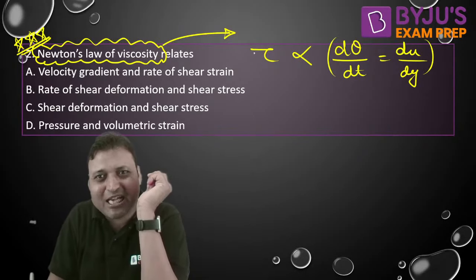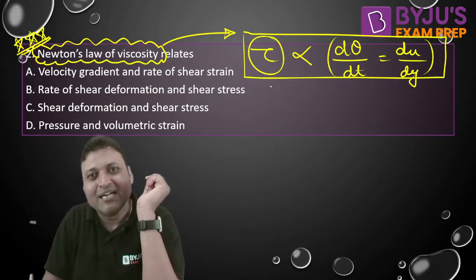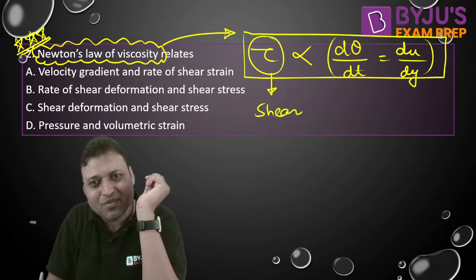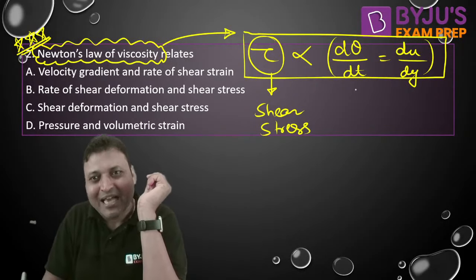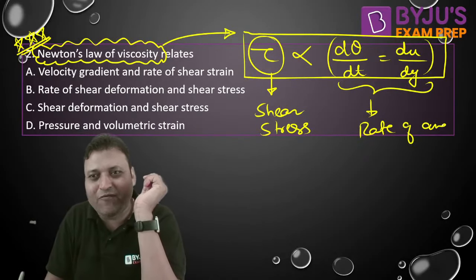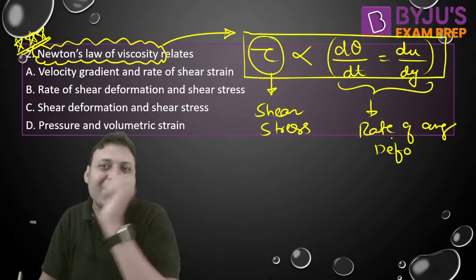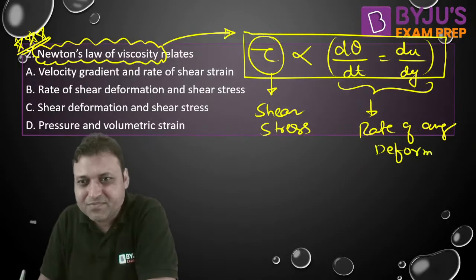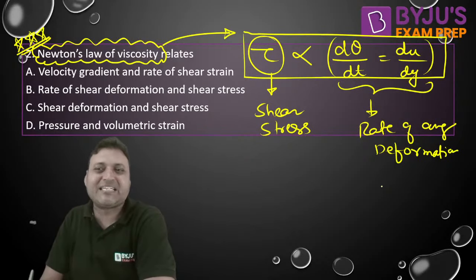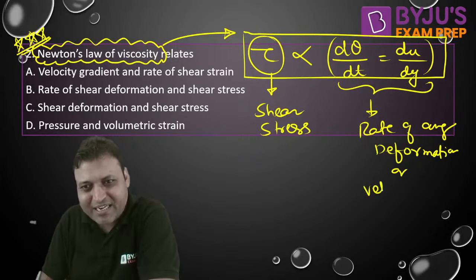That is the mathematical expression. According to Newton's experimental observation, the shear stress developed in the fluid is directly proportional to either the rate of angular deformation or the velocity gradient, because rate of angular deformation is the same as velocity gradient. That is why deformation and flow are the same in the case of fluid.